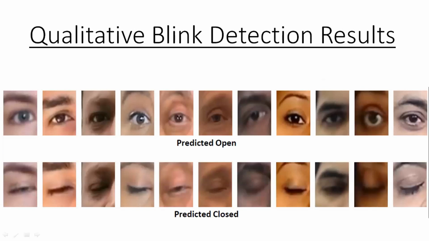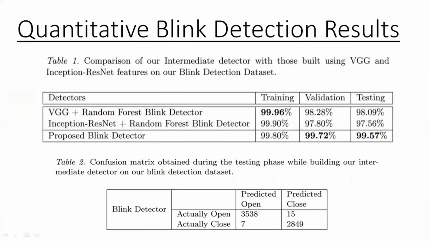Now coming to the results, our blink detector very accurately predicts the states of the eyes, as you can see in the slide. Coming to the quantitative results of the blink detector, we achieve more than 99.5% accuracy in all 3 phases of machine learning.